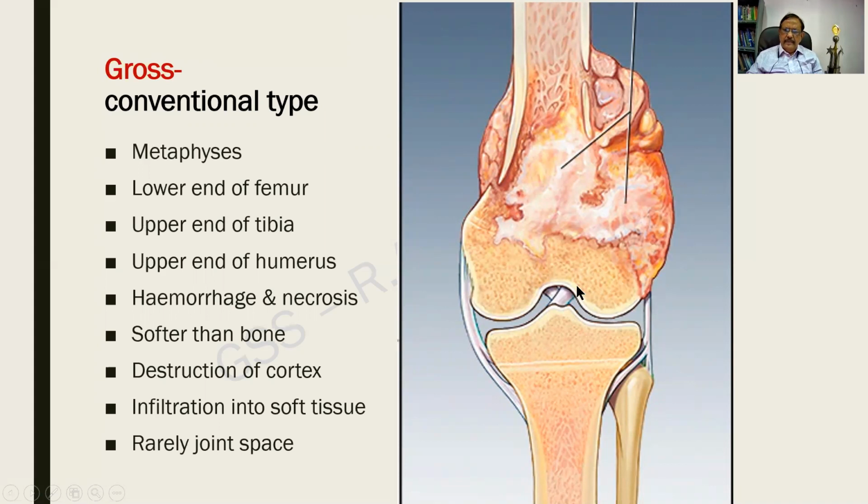Incidentally, we find that the epiphyseal plate is intact. So metaphysis, lower end of the femur, upper end of the tibia, upper end of the humerus. Areas of hemorrhage, necrosis, areas of destruction and infiltration. Please remember this, the gross picture is extremely important.